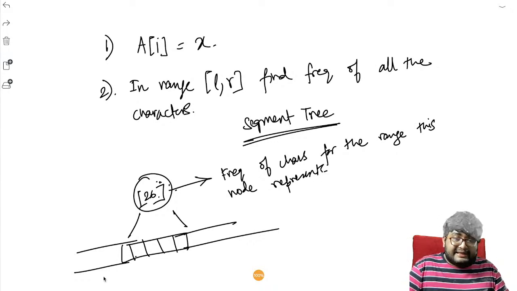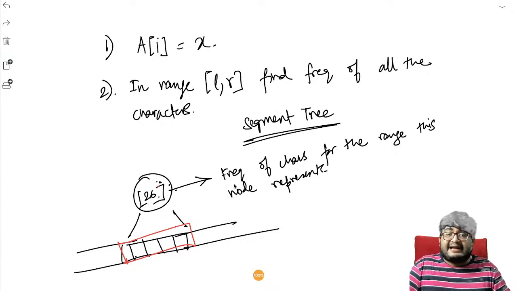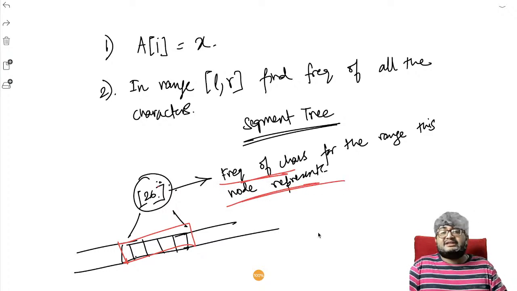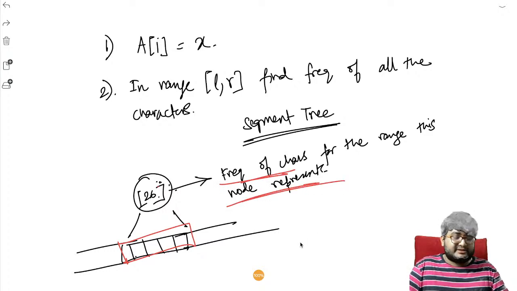Let's say this node represents this range. It will contain whatever characters are there and their frequencies in this array of size 26. They will contain the frequency of the characters that are represented by this range.